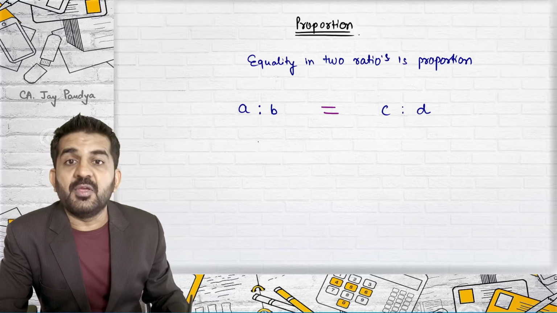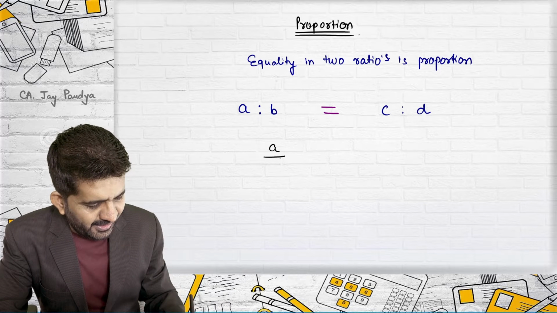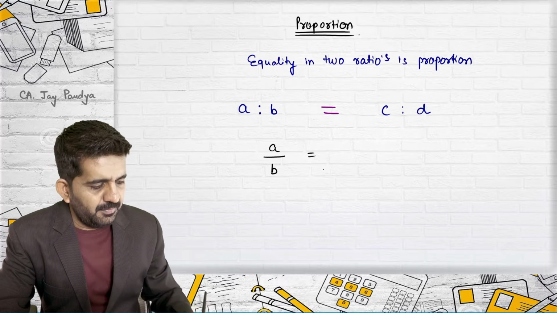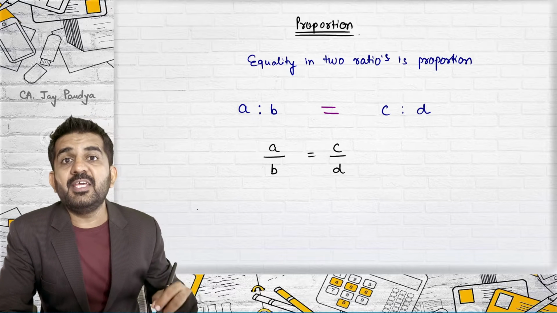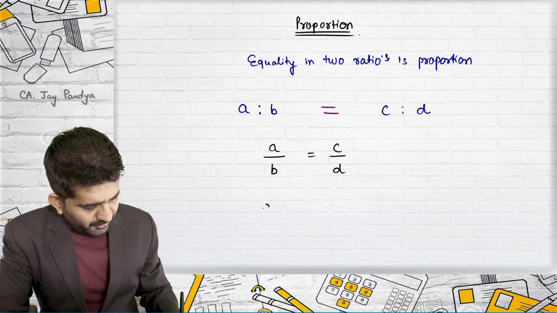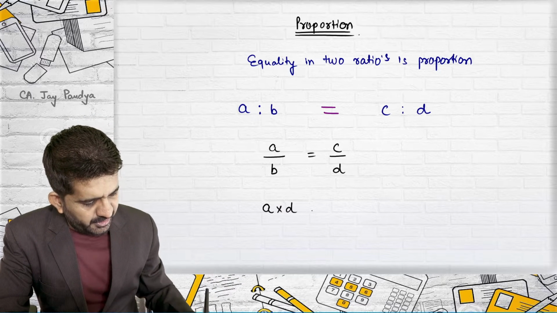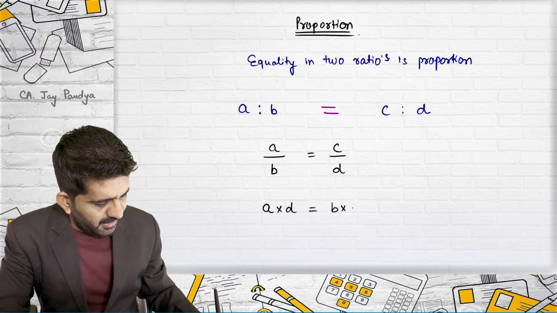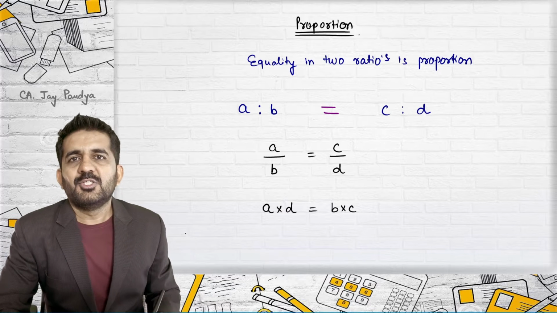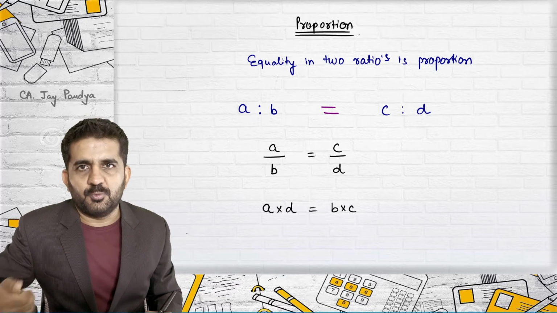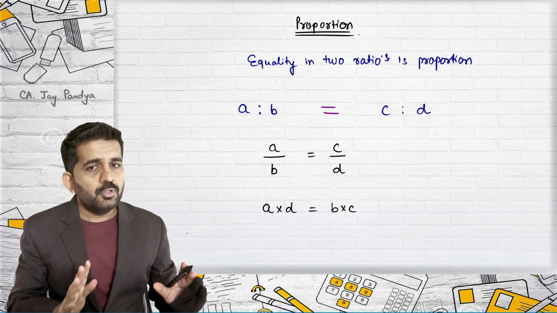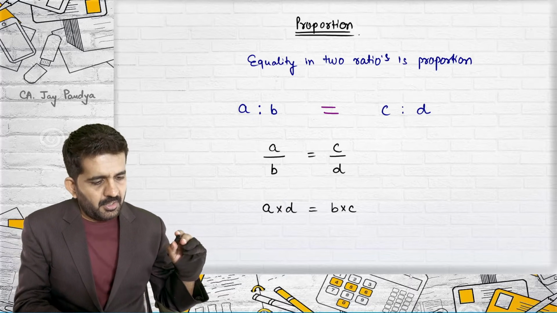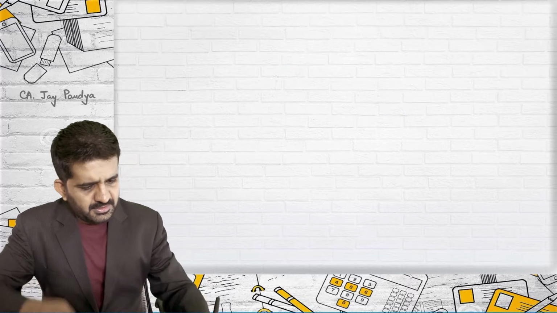In other words, we have already learned ratios. So A divided by B is equal to C divided by D. We can also term it as A into D is equal to B into C. So if two ratios are equal, they are termed as proportion, whereby A into D will be equal to B into C. Now let us name all these things.